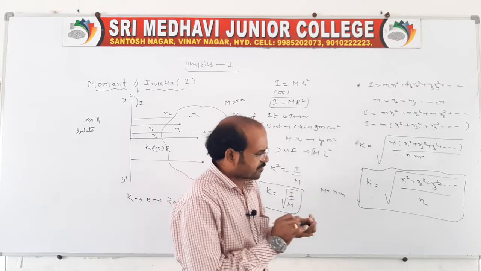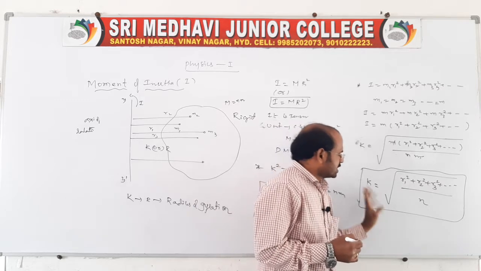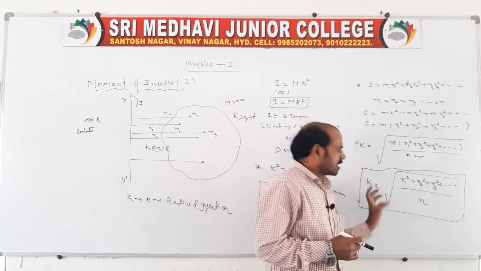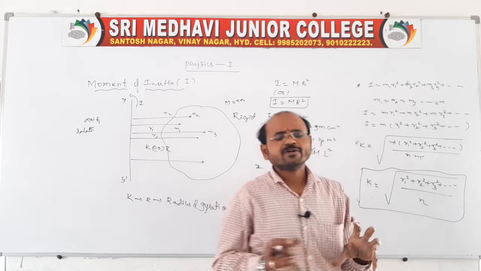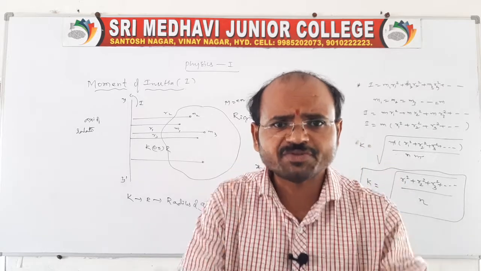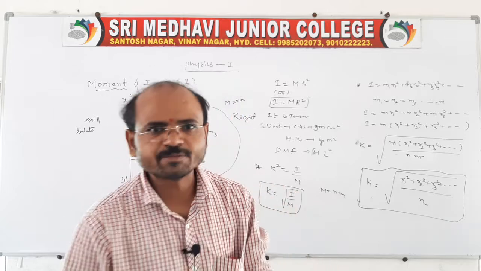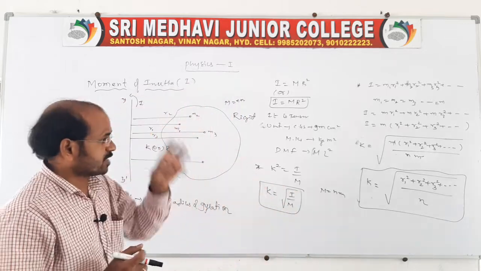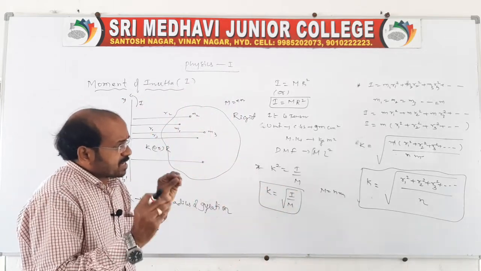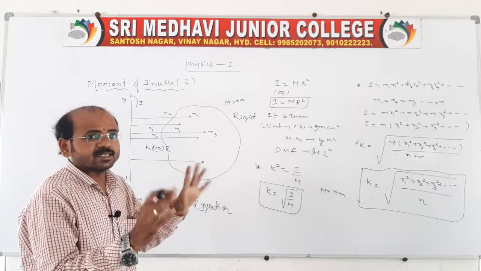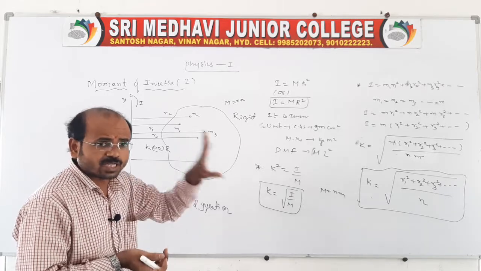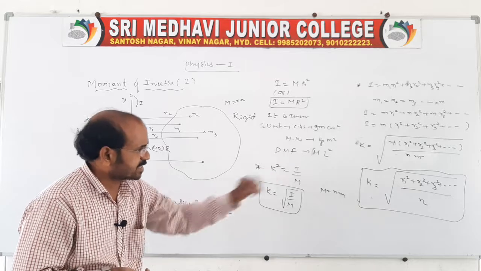Of course, we can also define it from here: k is equal to the square root of the sum of the squares of the individual particles' distances divided by the total number of particles. Yes, we can say that like this also. That is nothing but the radius of gyration.